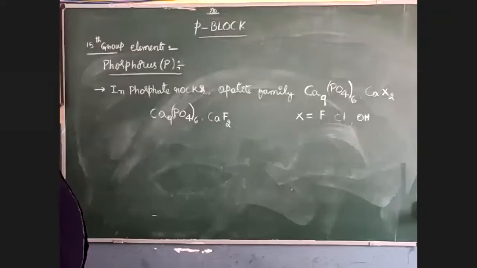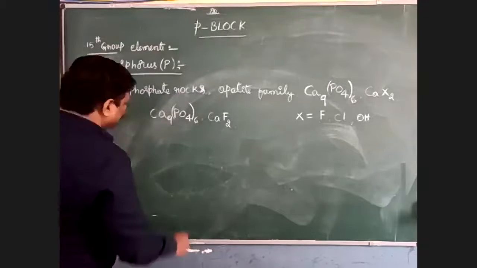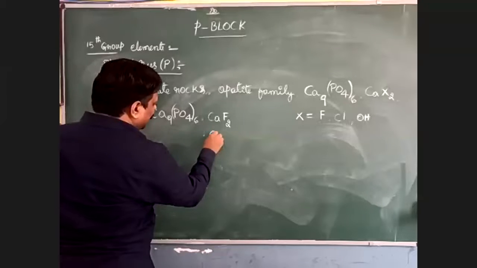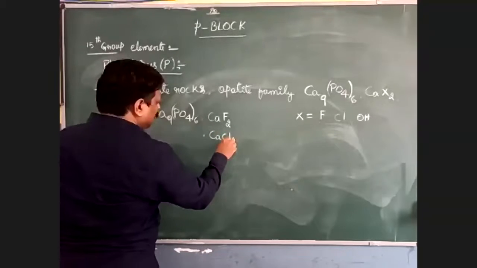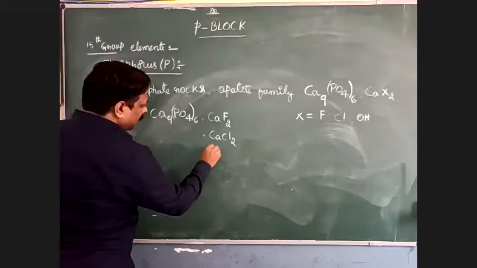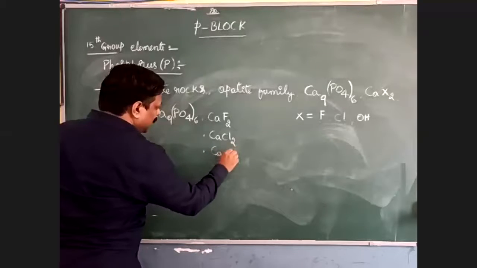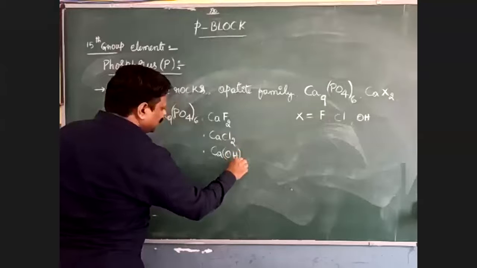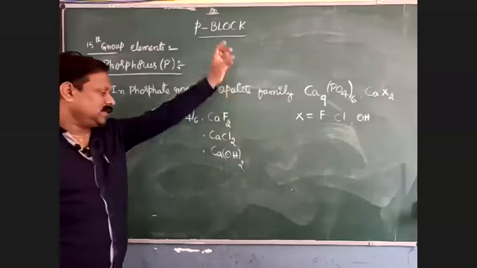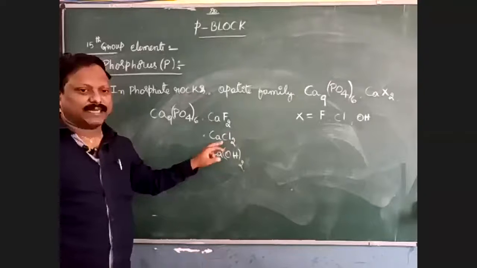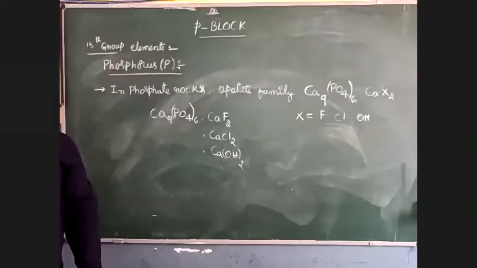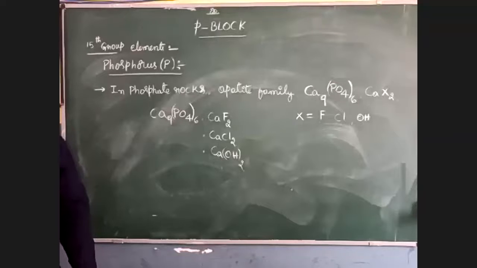Then, if chlorine is present, we can write CaCl2. If OH is present, we can write Ca(OH)2. If chlorine is present, it is known as chlorapatite. If OH is present, it is known as hydroxyapatite.